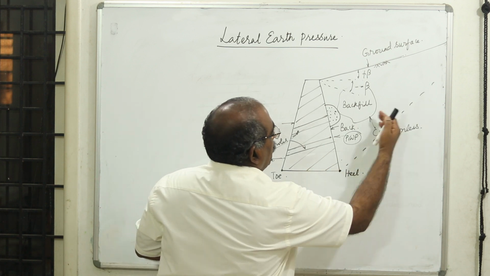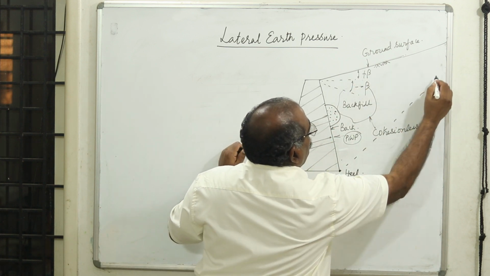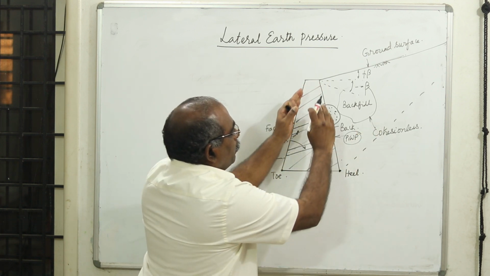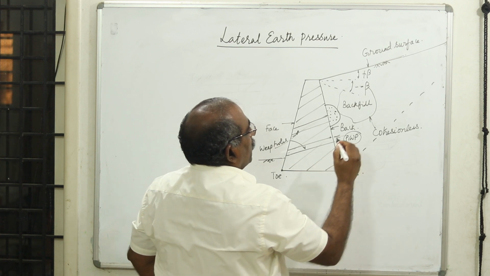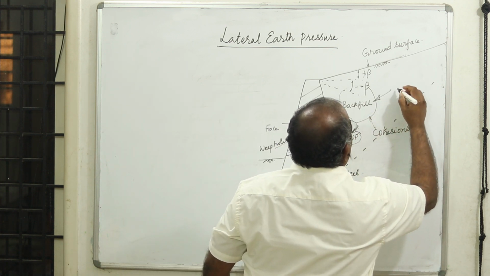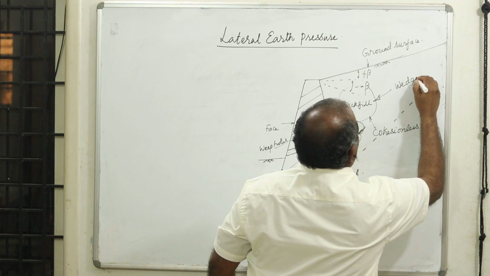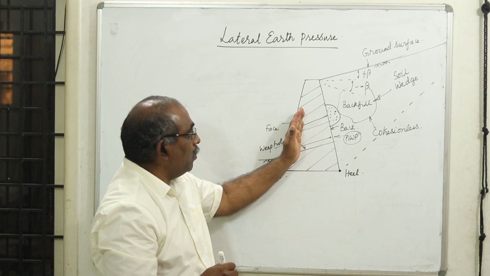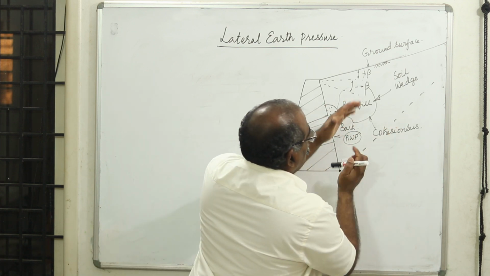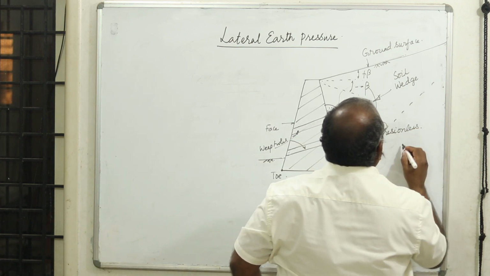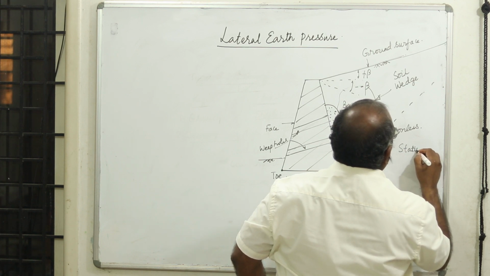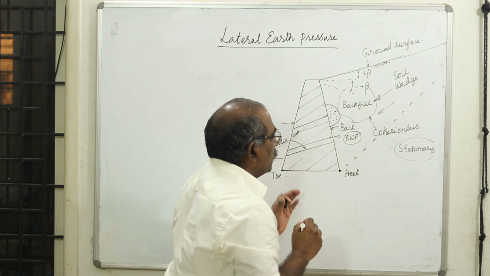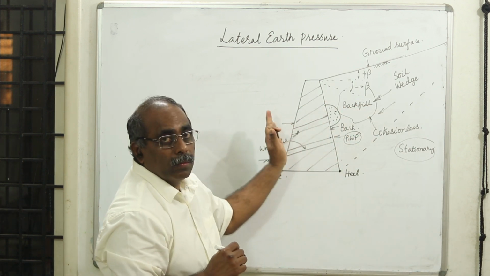Now there will be sliding; some mass of the soil of the backfill material slides. When it tries to move away, the part of the soil which participates in the movement is called the soil wedge. This acts as if it is part of the retaining wall and it slides past the zone here. Okay, this will be stationary. Okay, this will be moving down. Either it moves down or it moves up depending upon the movement of the wall.